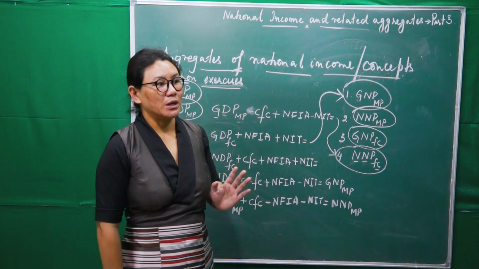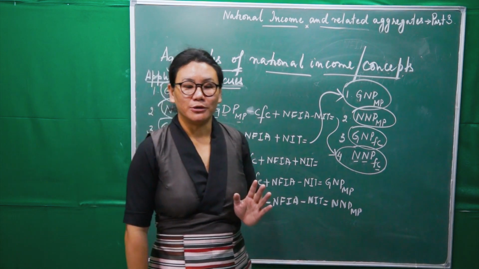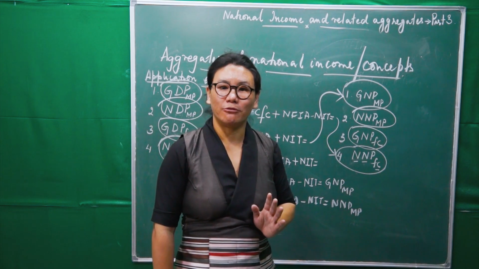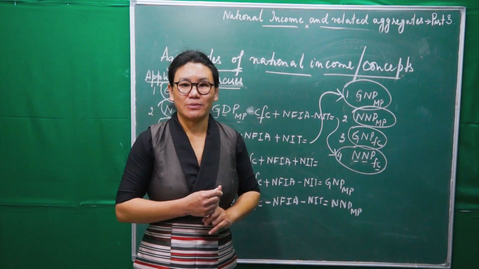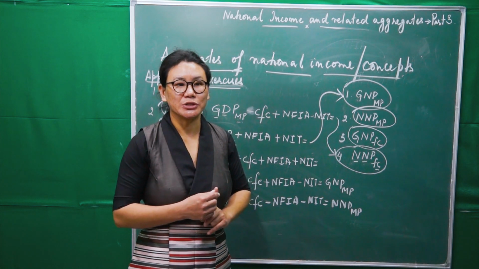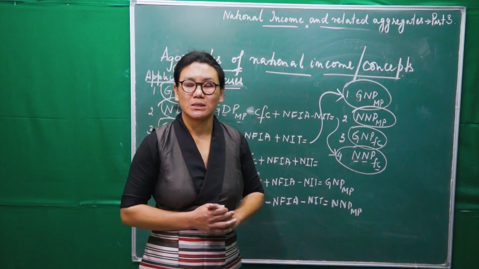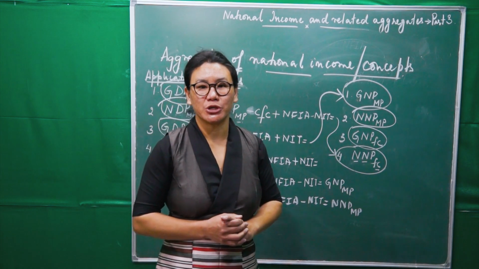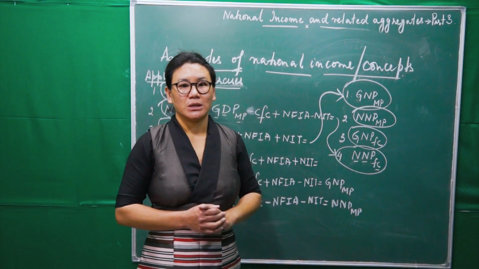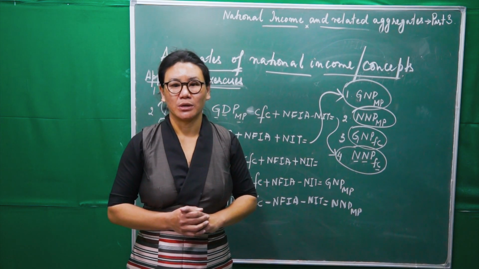Right? Okay. Now, a bit of recapitulation of what we have done so far. The first one was the difference we studied between domestic and national. The second one was conversion concepts, in which we studied three concepts.